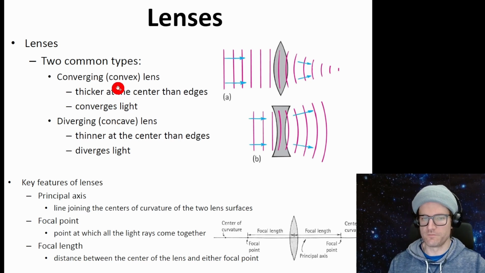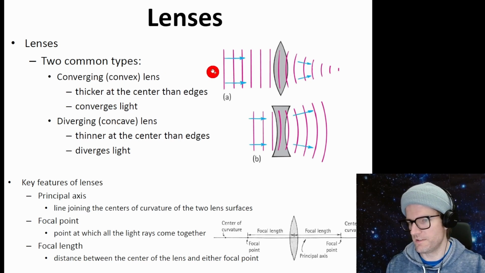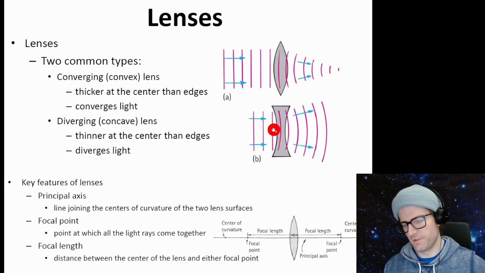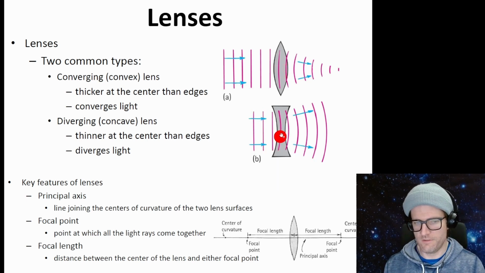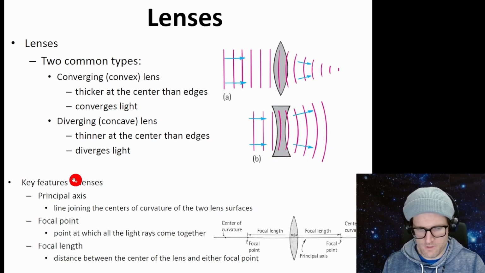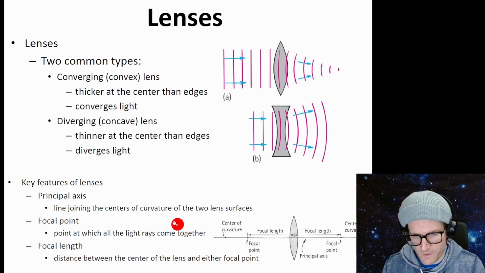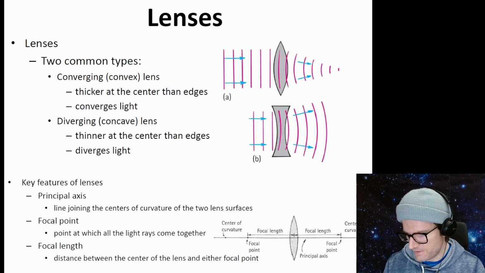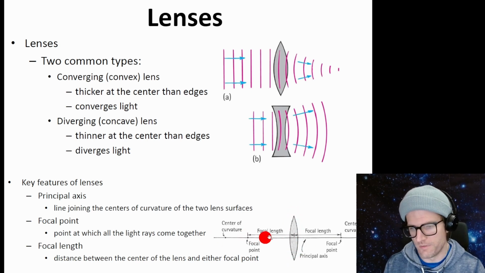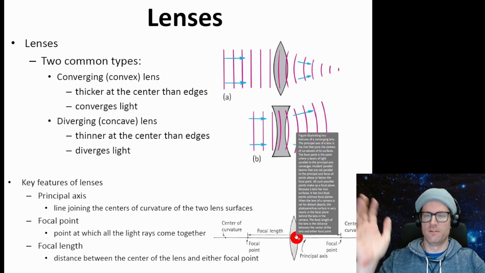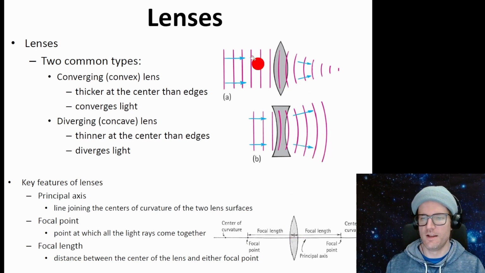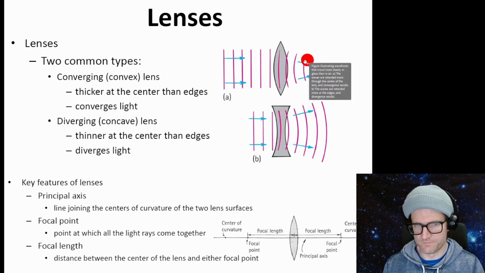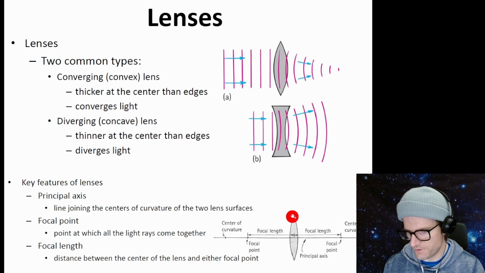Okay, lenses. There's converging lenses or convex lenses where the light comes in and gets closer. Then there's concave, diverging lenses where the light spreads out. And there's some key features of lenses. We're not going to do these calculations, but if we did do calculations, we'd use the principal axis, which is this line here. Here's the lens. The focal length is a property of the lens that tells you, for this type of lens, how much the light is spreading out, and for this type of lens, how quickly it converges. And then the center of curvature tells us how big these circles on the outside are.